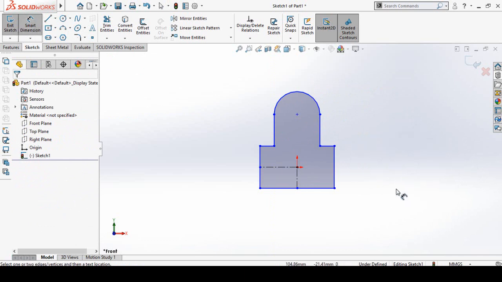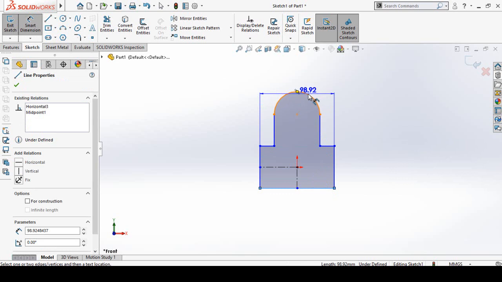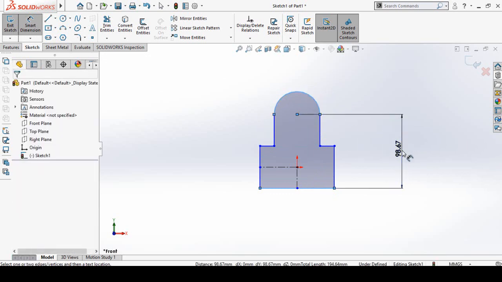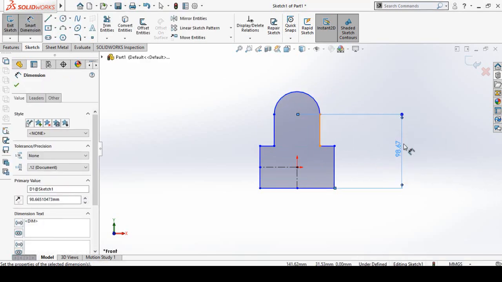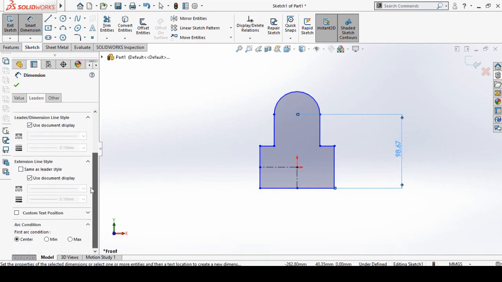Now define the distance from here up to this point. Press OK button. Basically I am going to add the distance from this line up to this end point. So for that, click on this dimension and then go to leaders, scroll down and then select max.